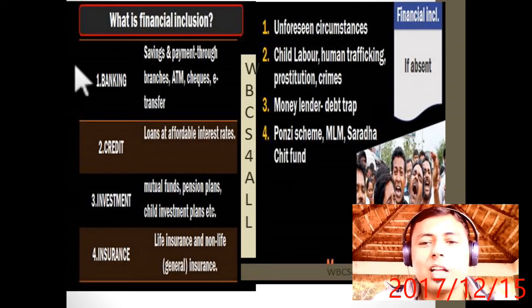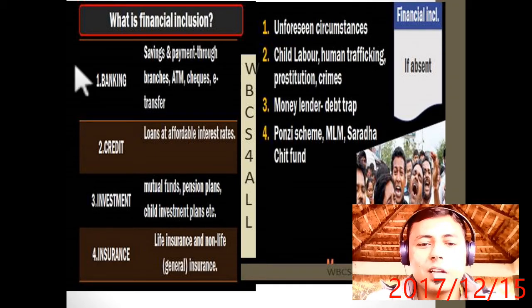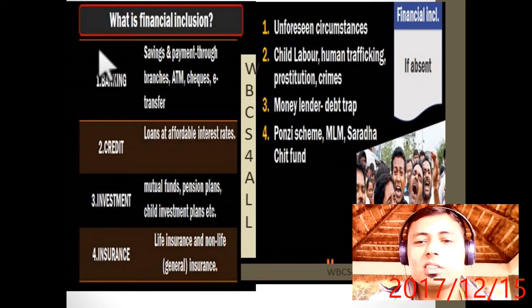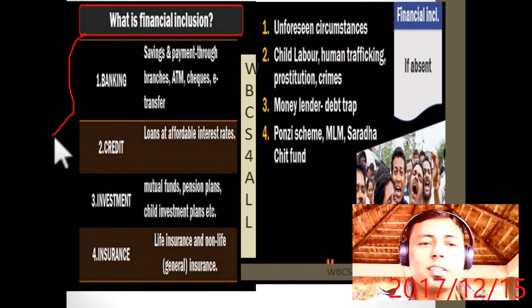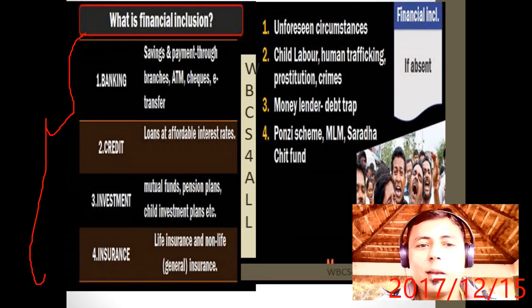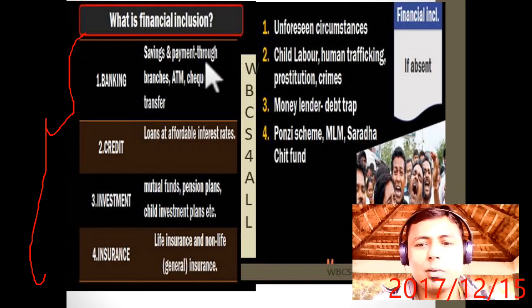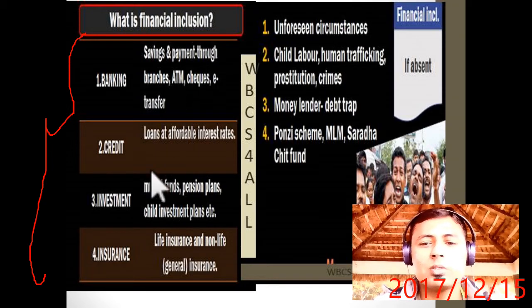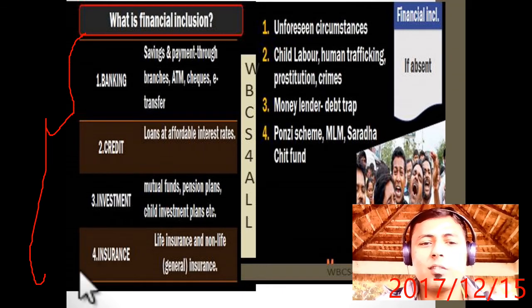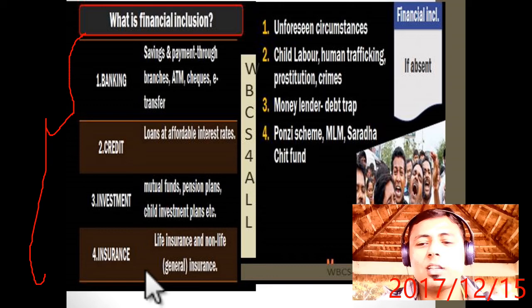Now what is financial inclusion? I am repeating the term financial inclusion. Financial inclusion is giving 4 facilities to the public: banking, credit, investment and insurance. In banking there should be savings and payment, through branches, ATMs, cheque, e-transfer. Credit should be loans at affordable interest rate. Investment includes mutual funds, pension plans, child investment plans, and insurance means life insurance and non-life insurance, general insurance.